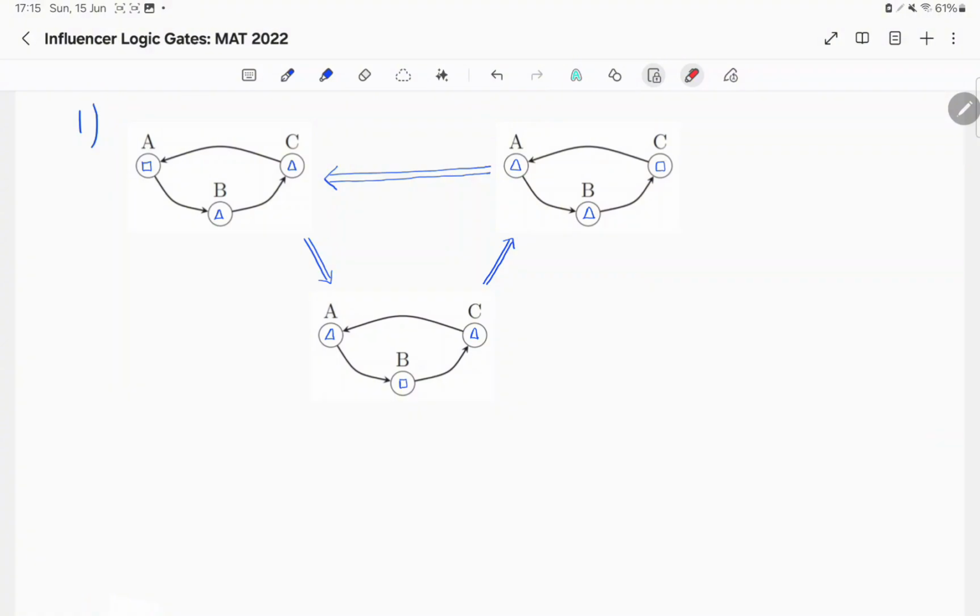From here we can see that if there is one opinion that's different from the other two, then we have a non-stable system. This system will cycle between three different positions and will therefore never be stable.